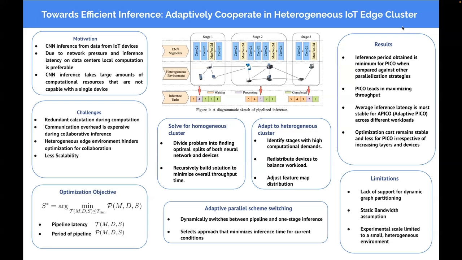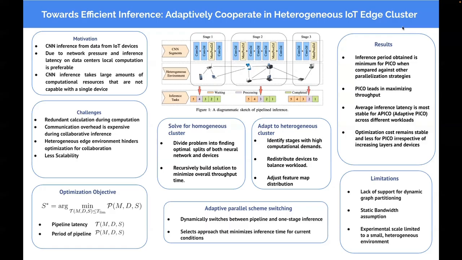Next, we need to adapt to heterogeneous environments. We begin by identifying stages with high computational demands. We then redistribute devices to balance workload effectively, and finally adjust the feature map distribution based on device capabilities. This all ensures that workloads are matched to device capabilities, and faster devices handle more complex tasks, while slower ones aren't overwhelmed. This works in tandem with adaptive parallel scheme switching, where it is dynamically chosen between pipelined and one-stage inference based on real-time workload. This always aims to minimize latency.